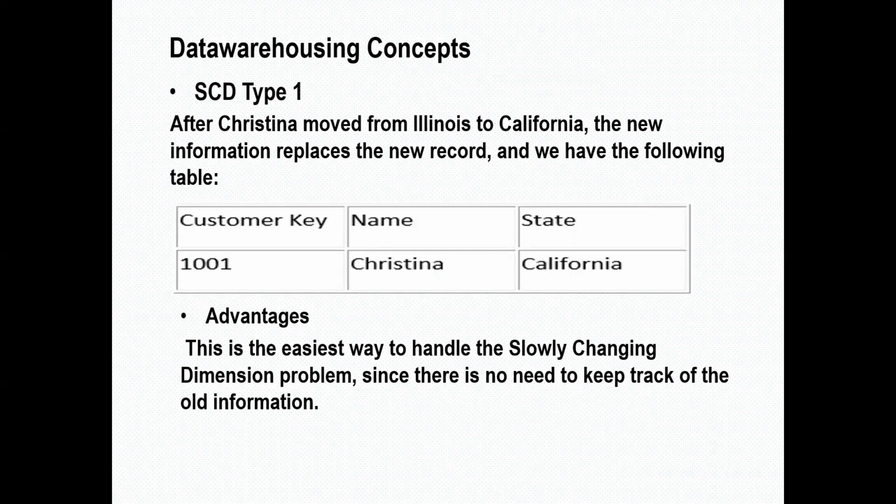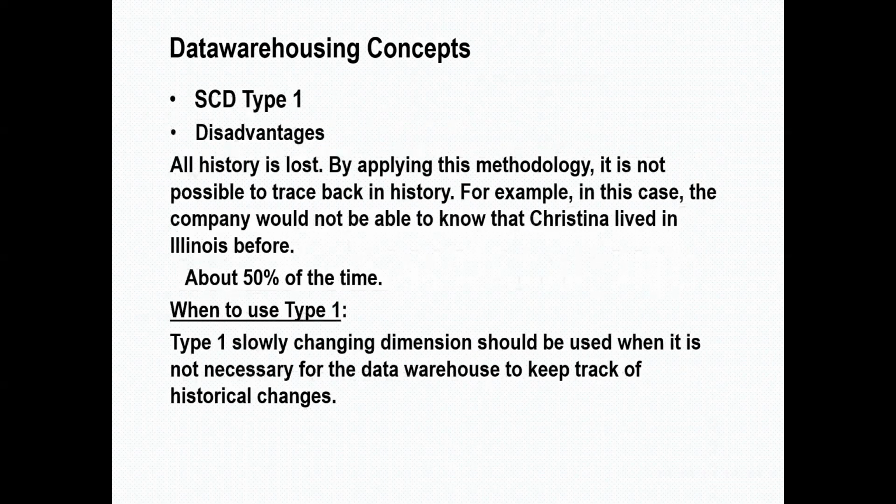See, this is one of the problems in data warehousing systems, to track the history. Here history is lost by applying this method. It is not possible to trace back history. For example, in this case, the company would not be able to know where the customer was living before. That is a type 1 disadvantage.